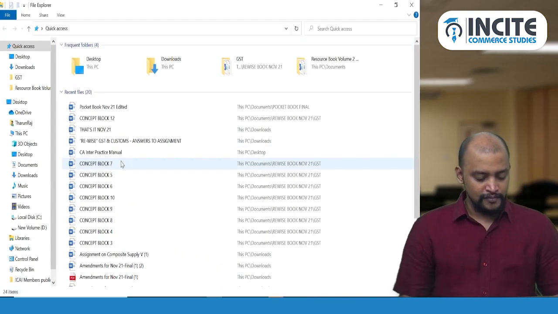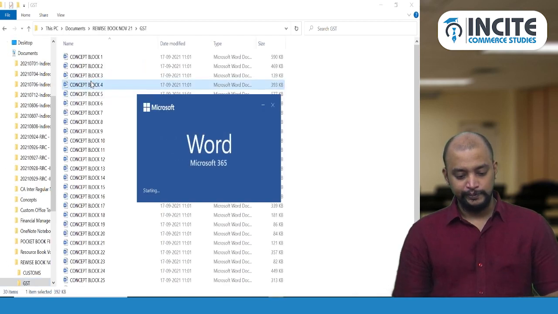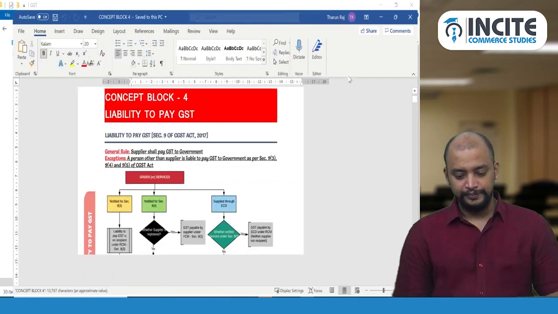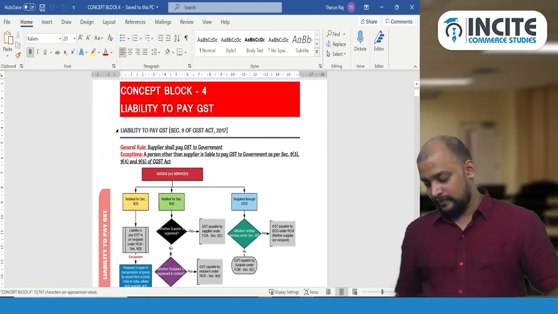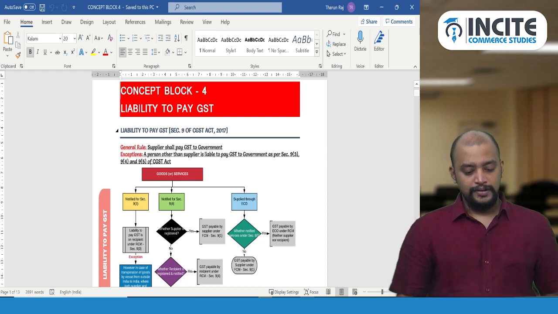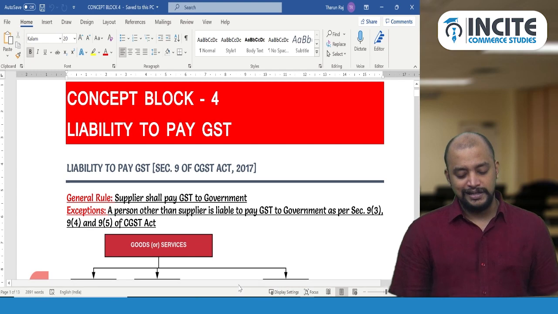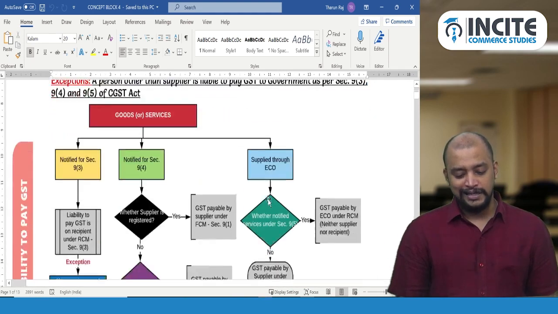A small doubt, sir. Yes, ma'am. Cement is taxable at a flat 28%, be it that the inputs are purchased from a registered or unregistered person. Whatever comes in the question, if cement is given, if it is already purchased from a registered person, why would you pay GST under RCM?